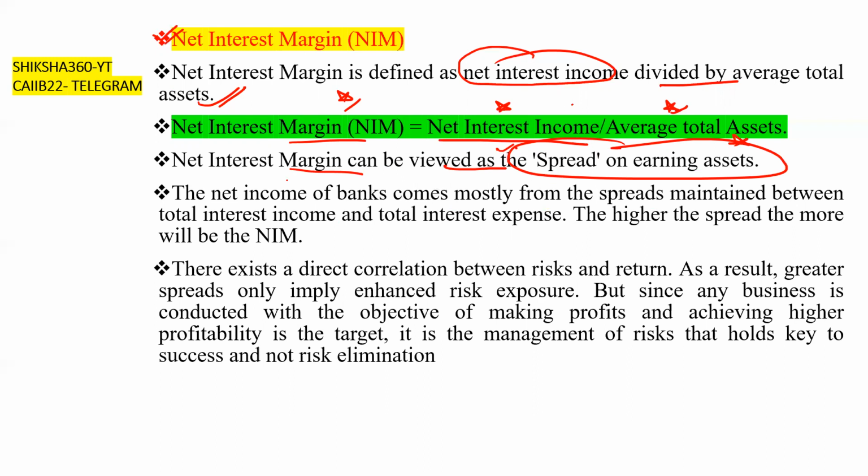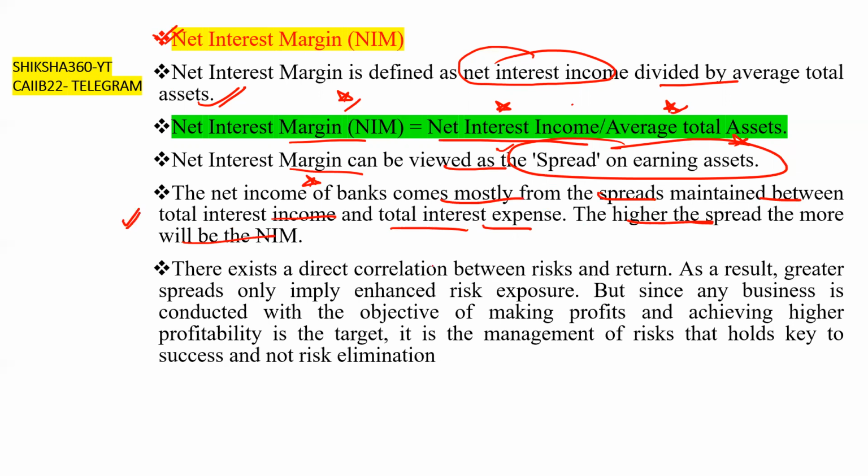The net interest income of banks comes mostly from the spread maintained between the total interest income and the total interest expense. The higher the spread, the more will be the net interest margin.